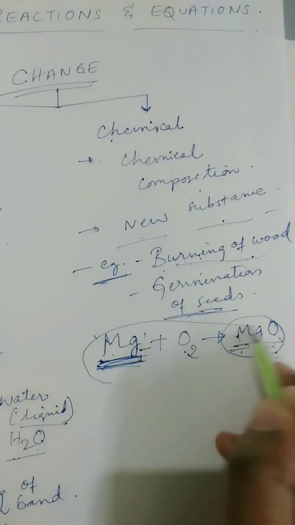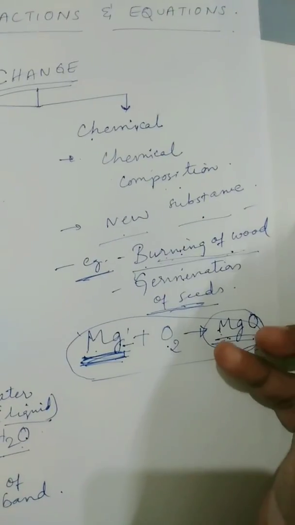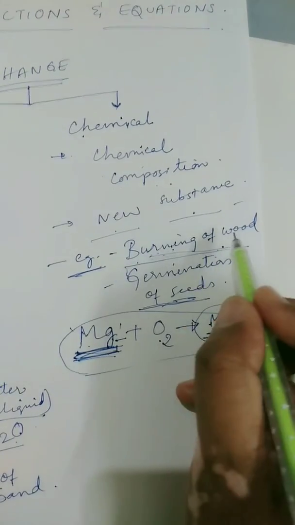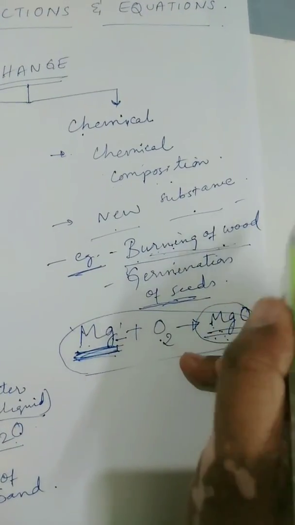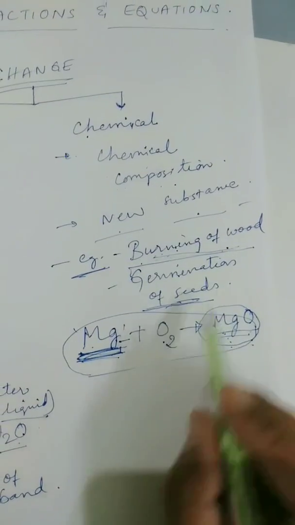So what is happening in this? The same is the case with the burning of wood. New substances are formed when wood is burnt, like carbon dioxide and water vapor, along with liberation of a lot of energy.